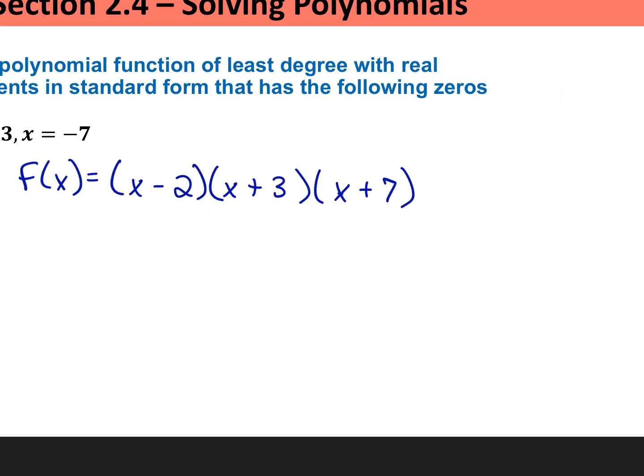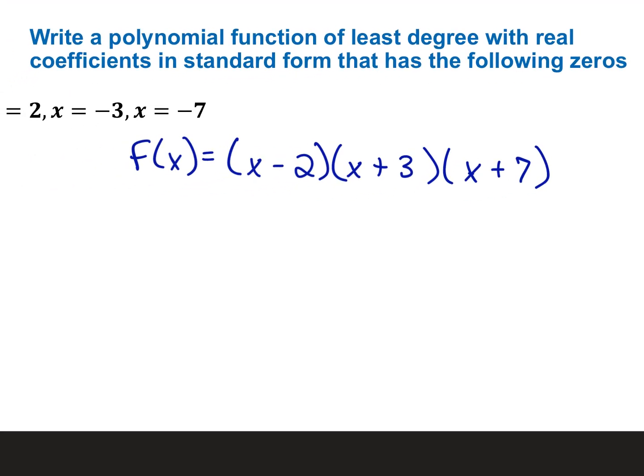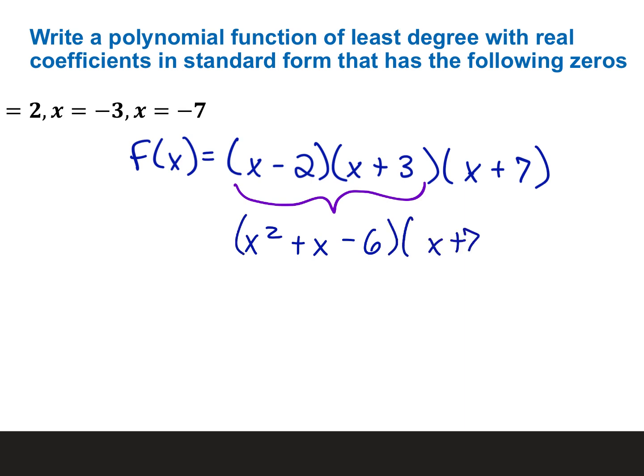So for example, just for the sake of the video here, if I was given the solution x equals 1/2, the factor that would come out of that is 2x minus 1, not x minus 1/2. Okay. But back to this problem. You are foiling all the way into standard form. So those foil together like that.